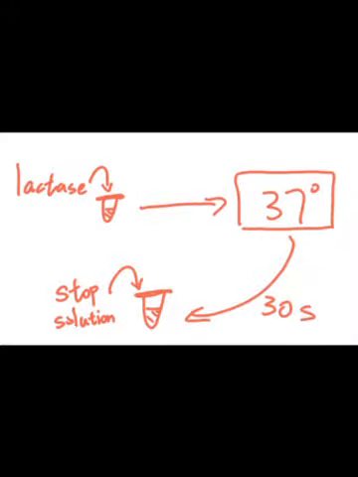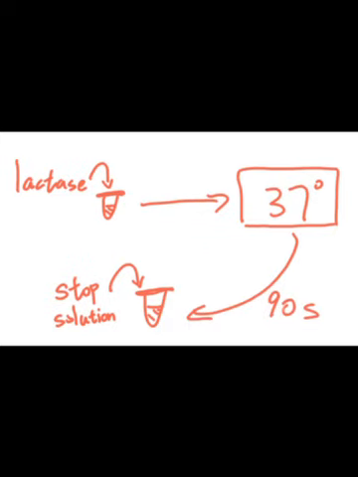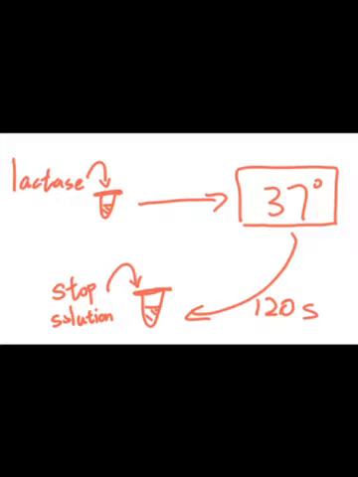After 30 seconds, immediately add stop solution to stop the reaction. Repeat the process for the rest of the tubes. Change the reaction time to 60 seconds, 90 seconds, and 120 seconds, with 3 tubes for each time length.